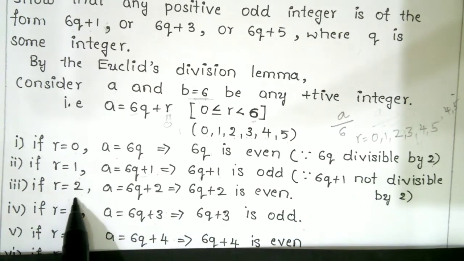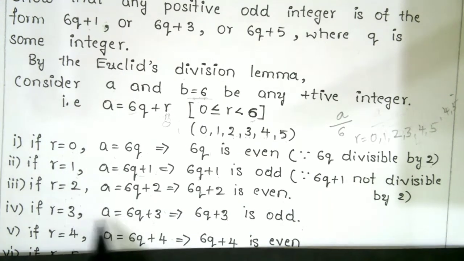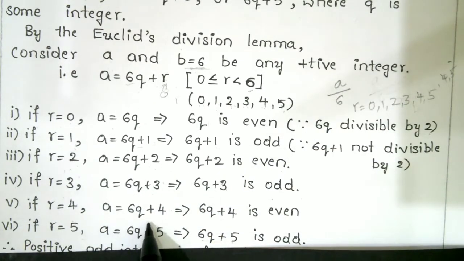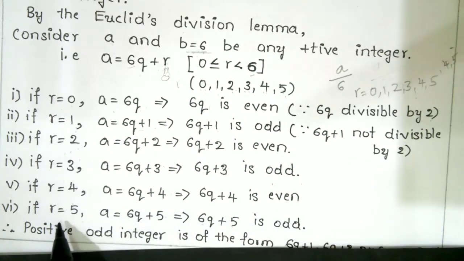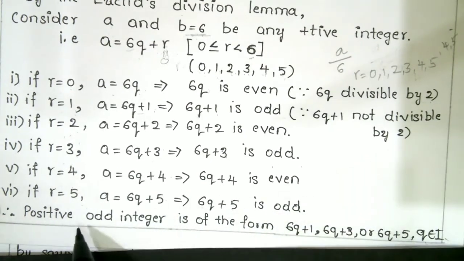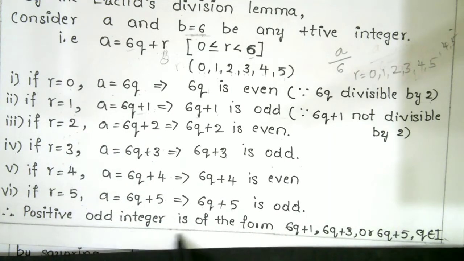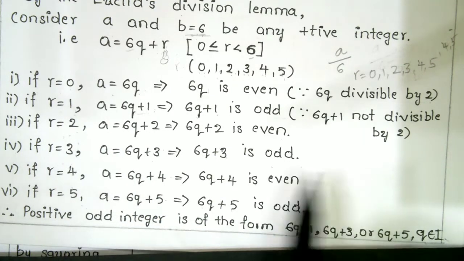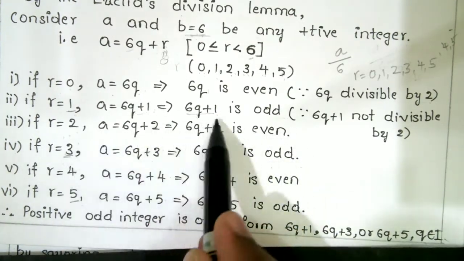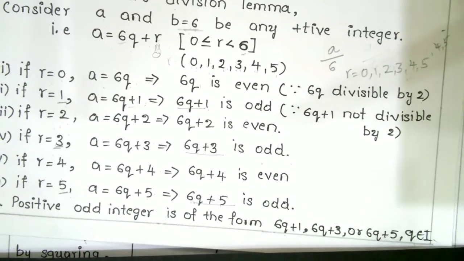Like that, if r is equal to 2, you get a equal to 6q plus 2, and it is even. If r is 3, you get 6q plus 3, which is odd. If r is 4, a equals 6q plus 4, which is even. If r is 5, a equals 6q plus 5, which is odd. So a positive odd integer is of the form 6q plus 1, 6q plus 3 or 6q plus 5, where q belongs to the integers.